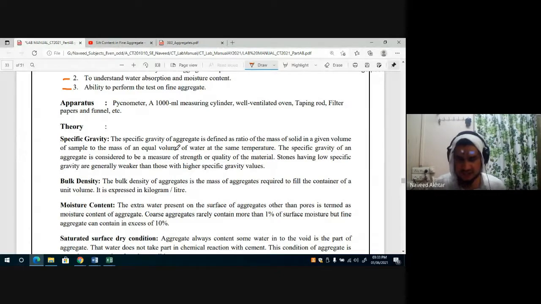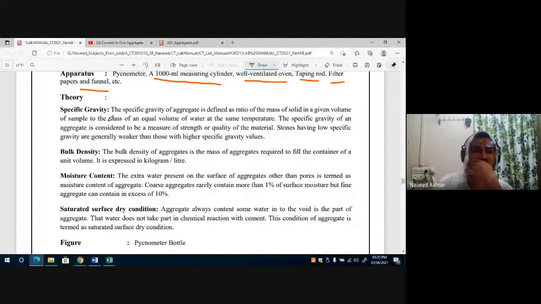That is a pycnometer, a 100 ml measuring cylinder, a well ventilated oven, a tapping rod, filter paper, and a funnel. Then the theory behind this experiment is nothing but to know the specific gravity.